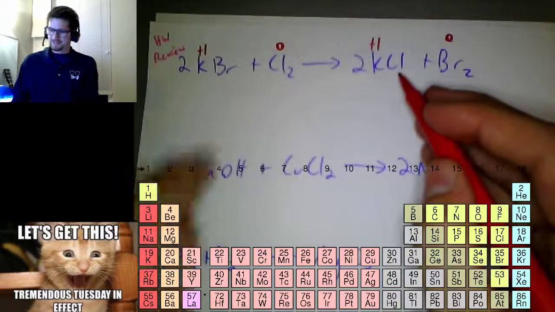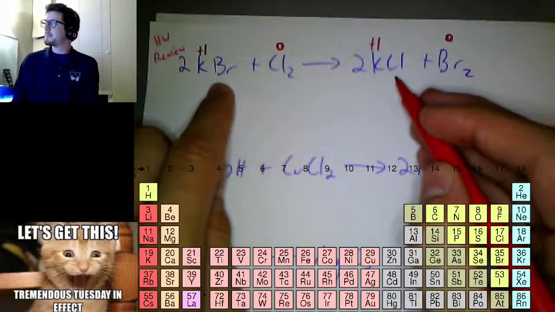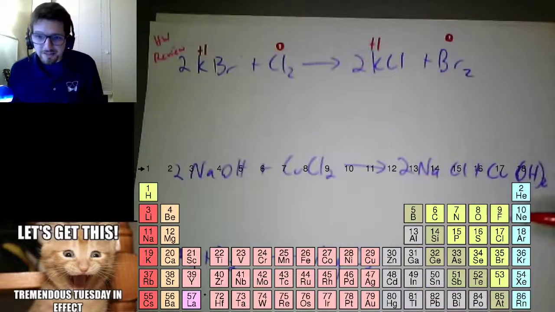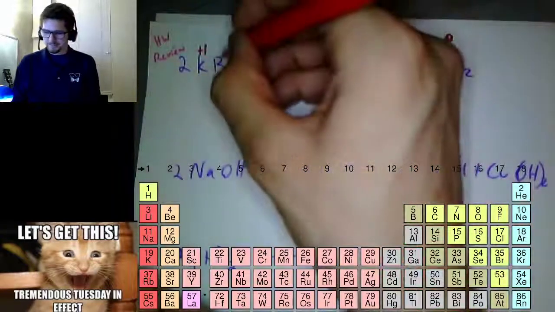All right, all I have left is chlorine and bromide. So I need to figure out those. That's not H, that's not O. Group 17 is -1. Are these in group 17? There's chlorine, there's bromine. Yes, they're both -1.